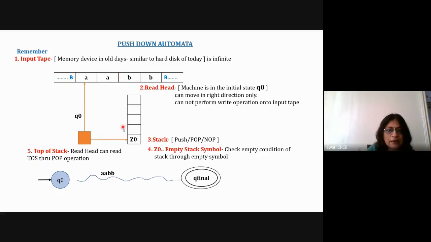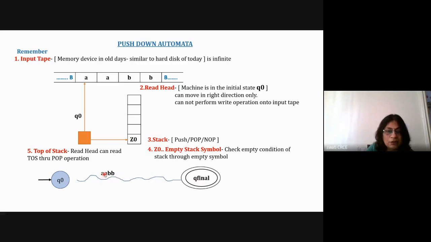For this particular string, two A's and two B's, after processing the string, the machine will start from Q0 and reach the final state. And if it reaches the final state after processing the word, we say that the string is recognized by the machine. So here the machine is acting as a recognizer, or acceptor, and after accepting the string, it can reach the final state.